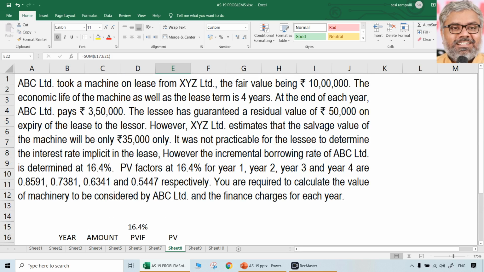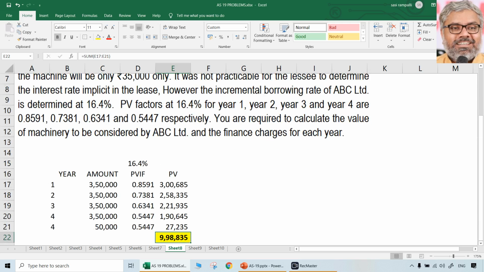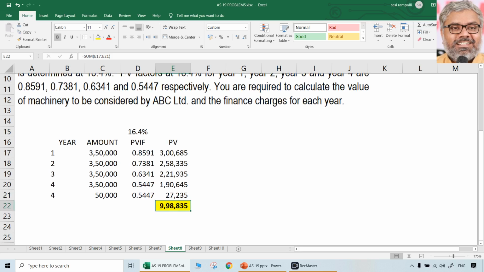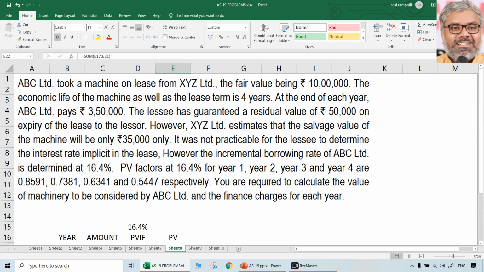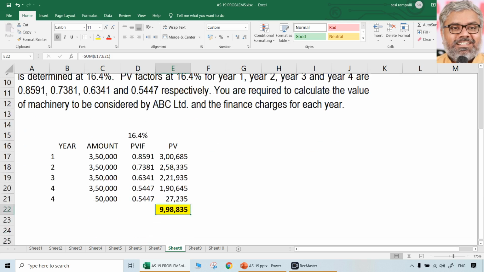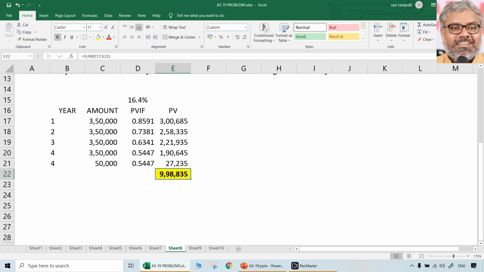But what was the fair value of the asset? 10 lakhs. Whichever is lower has to be taken. How much smaller the difference may be? We have to take 998,835 as the value of the machinery to be considered by lessee. The entry in the books of the lessee should be plant and machinery account debit, XYZ Limited account credit, amount will be 998,835.